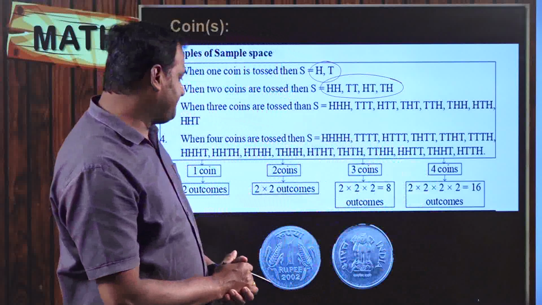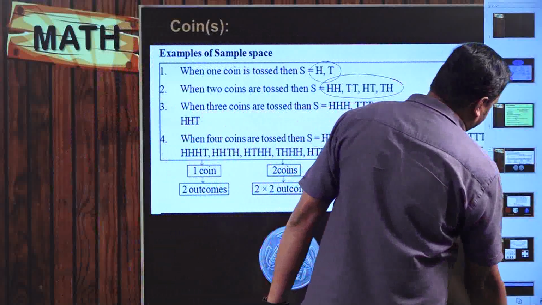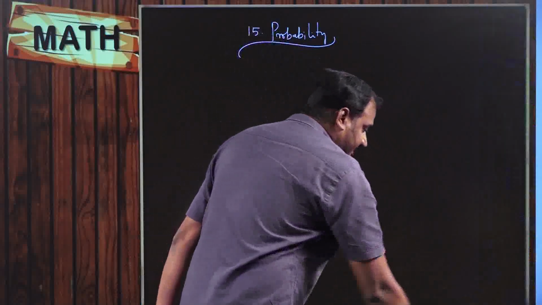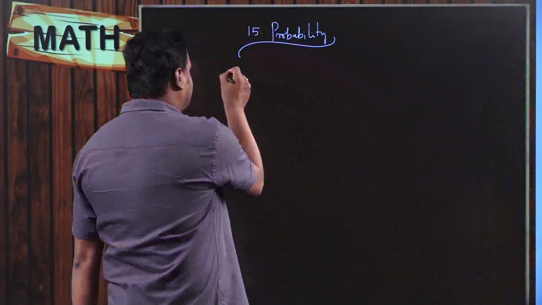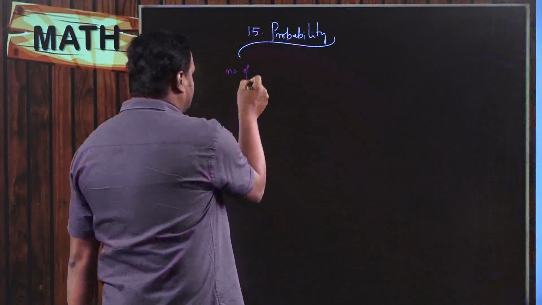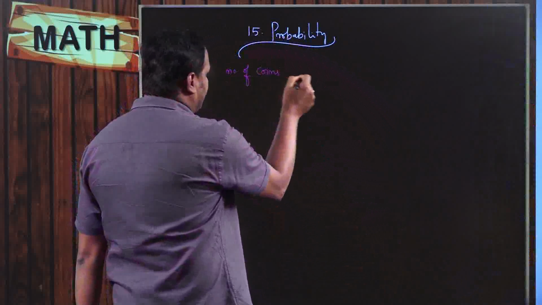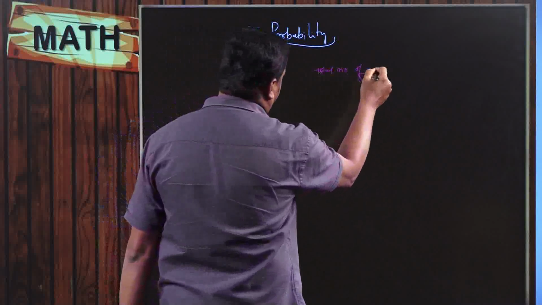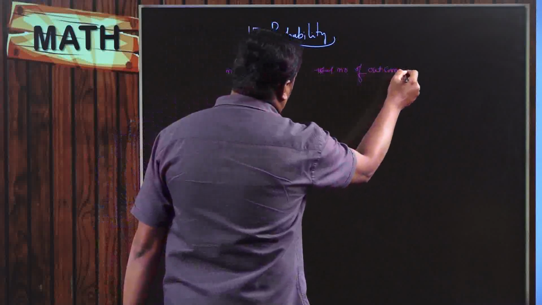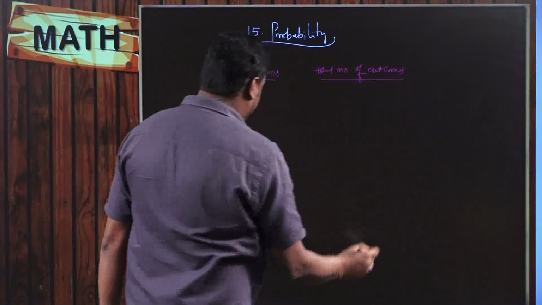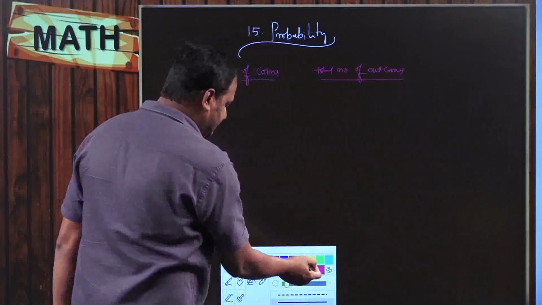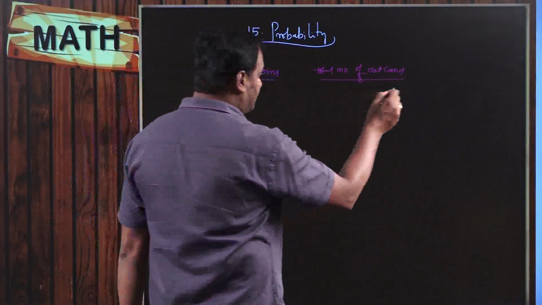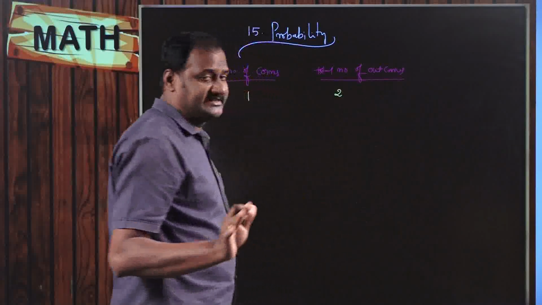But if I would say one very important thing that you need to understand here, it is, for example, when I am tossing one coin or two coins, the number of coins and the total number of outcomes. We already discussed this. Suppose I toss only one coin, then the number of outcomes is equal to 2. They are heads and tails.